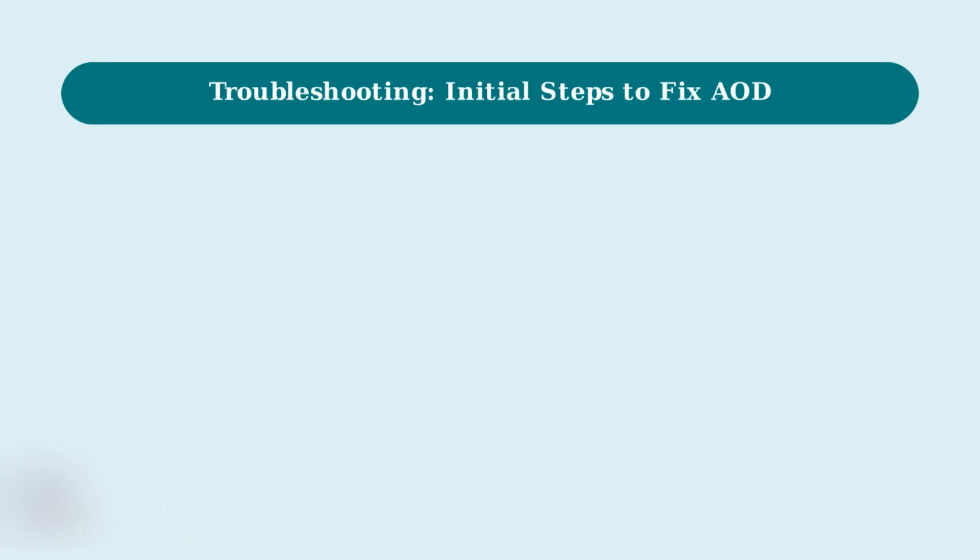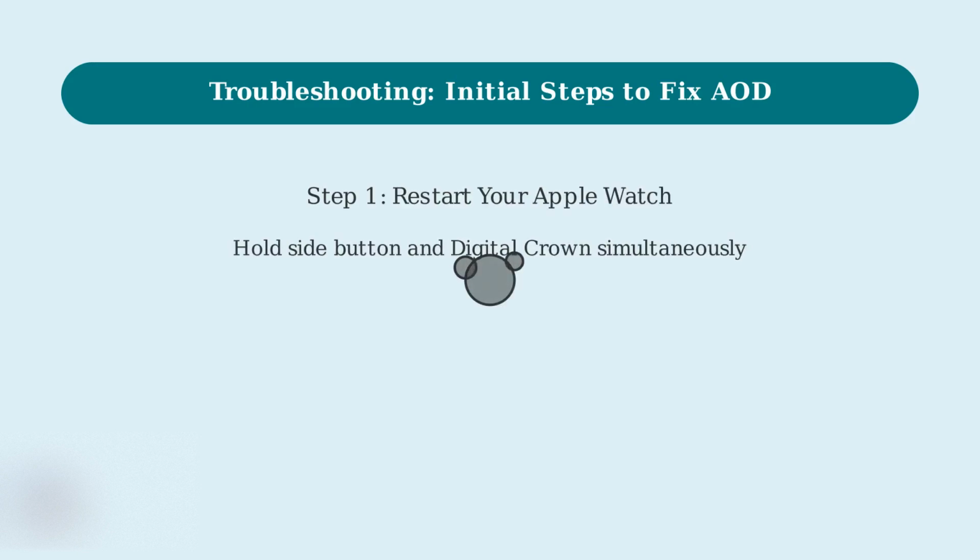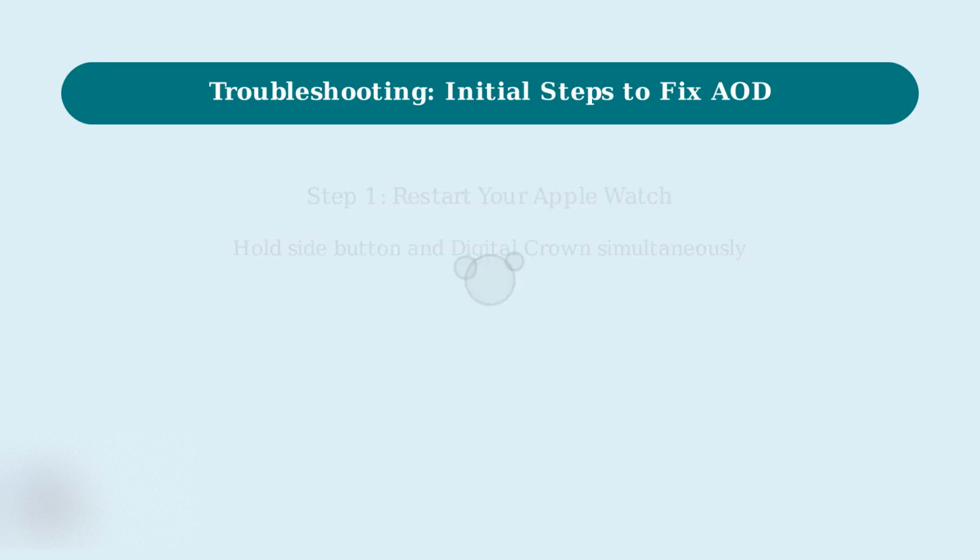Let's begin with the initial troubleshooting steps to fix the always-on display on your Apple Watch Series 9. First, restart your Apple Watch. Hold the side button and digital crown simultaneously for about 10 seconds until the Apple logo appears. This often resolves temporary software glitches affecting the always-on display.